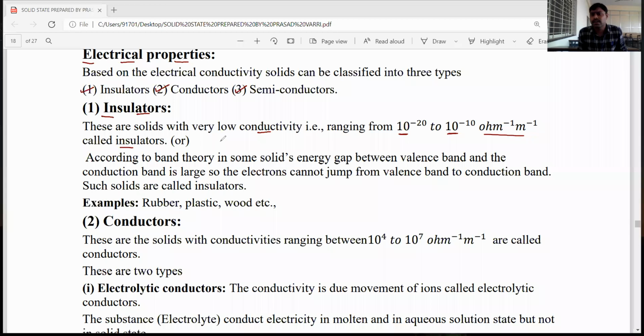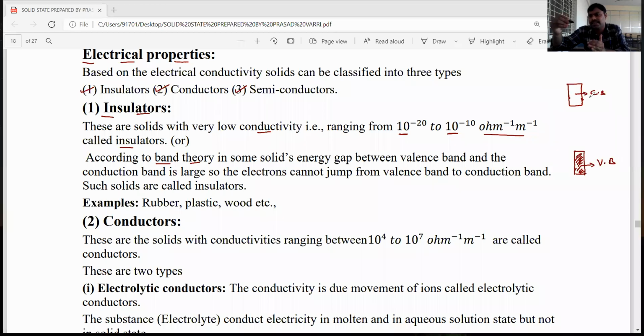This insulators definition can also be defined according to band theory. According to band theory, what is the definition for insulators? There is a large gap between the valency band and the conductance band. The valency band means the outer shell containing electrons of an atom or molecule, and in between the conductance band, the gap is very large.